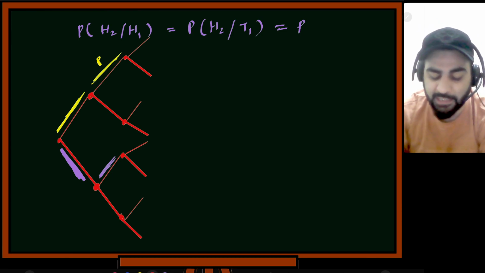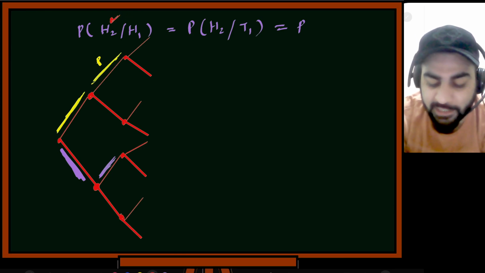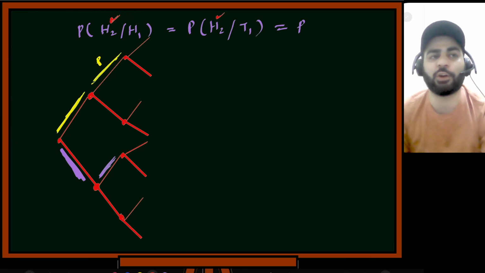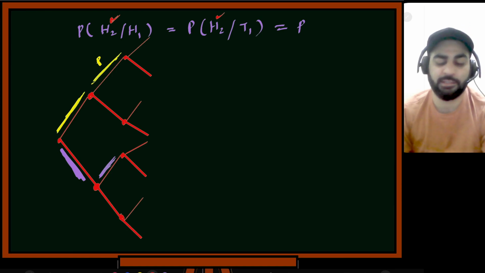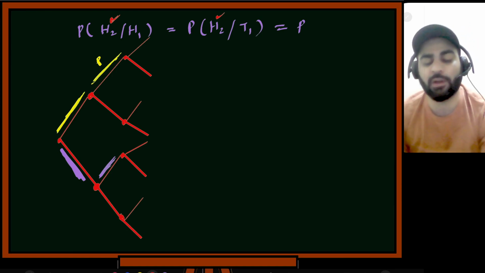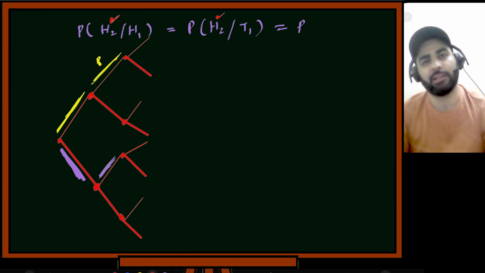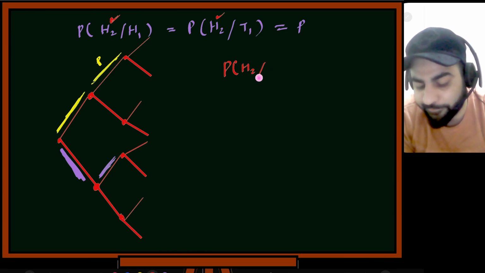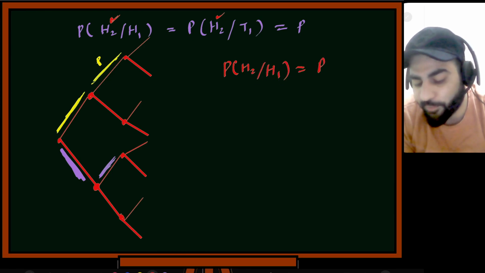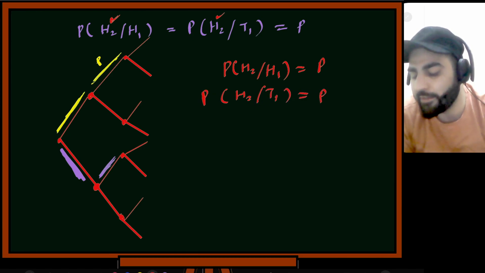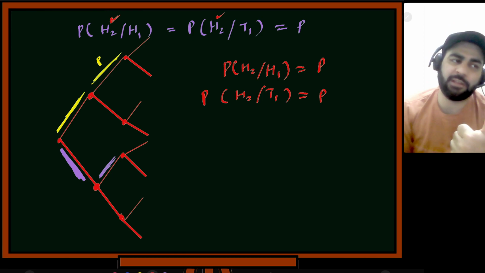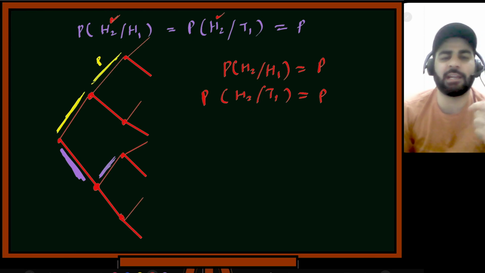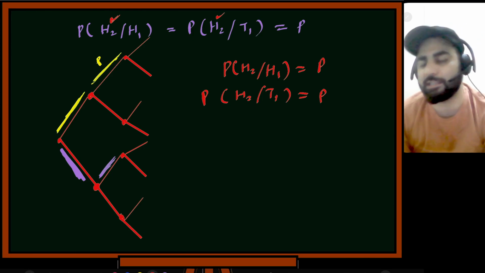So did you see that on the second toss, the head appearing does not depend on what happened first? It doesn't matter whether tail or head appeared first. The probability is the same for both of these events. So probability of H2 given H1 is P, and probability of H2 given T1 is again P. So whether head or tail happened in the first toss, the second head is not getting affected.